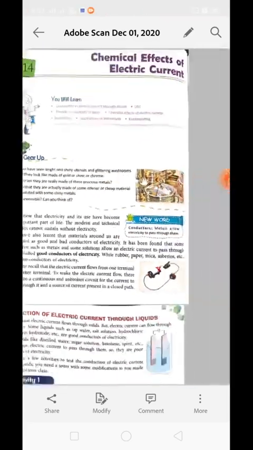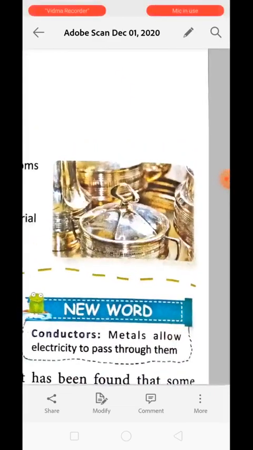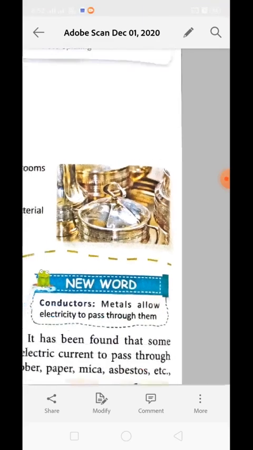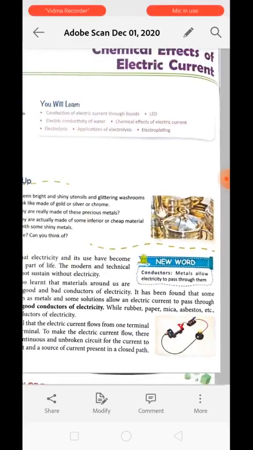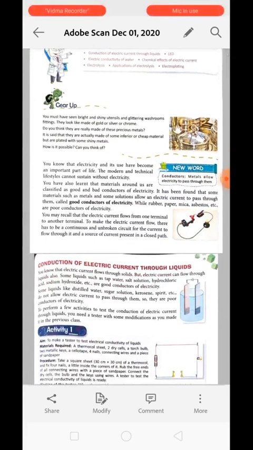You must have seen these bright and shiny utensils and glittering washroom fittings. They look like they are made up of gold or silver or chrome. Do you think they are really made of these precious metals? It is said that they are actually made up of some inferior or cheap material but are plated with some shiny metals to increase their good look and value. So what is actually done to make this material appear this good? We will study about it in this chapter.